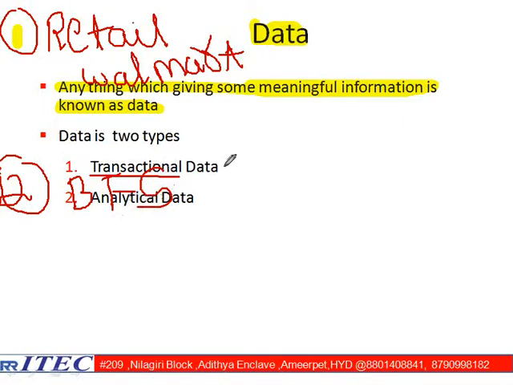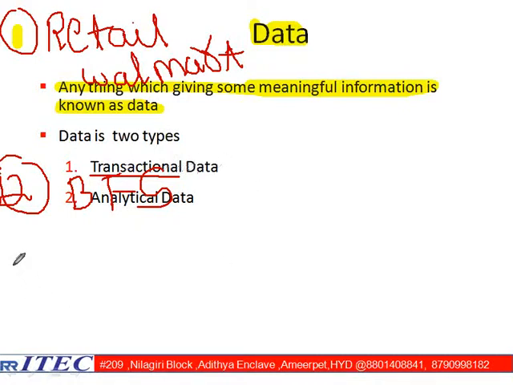You are going to one bank and trying to deposit some amount. Can I call that one transaction? Yes. So due to the transaction, we are getting some data, and that data is also called transactional data.